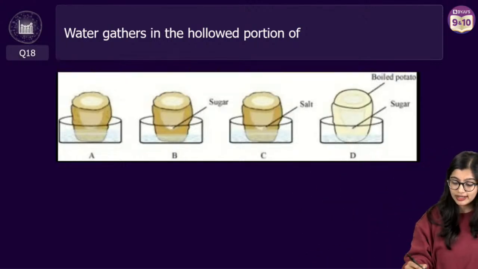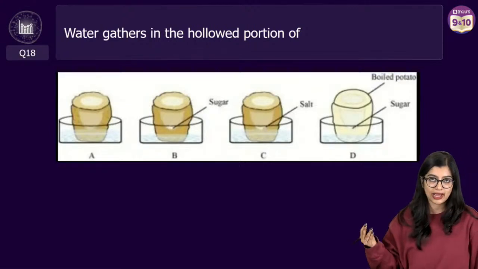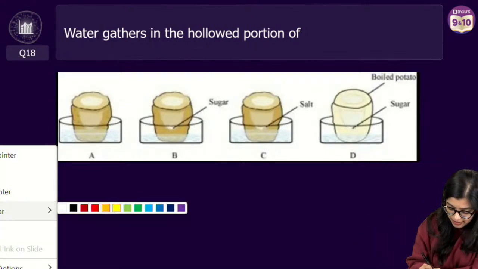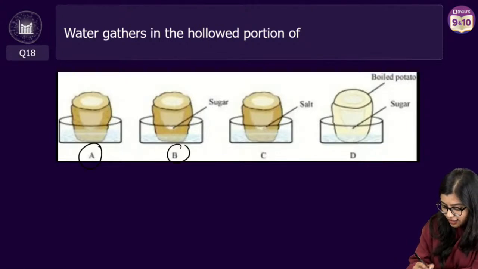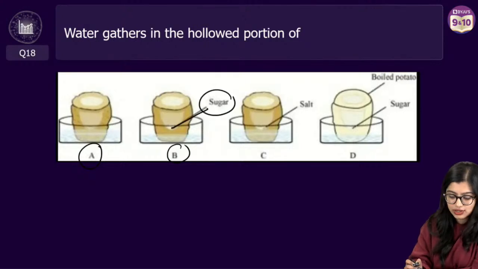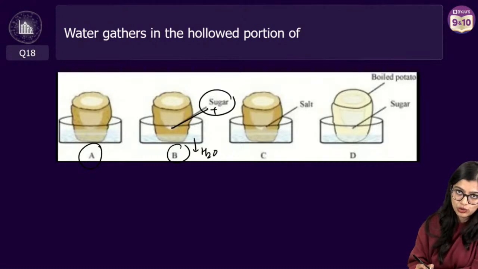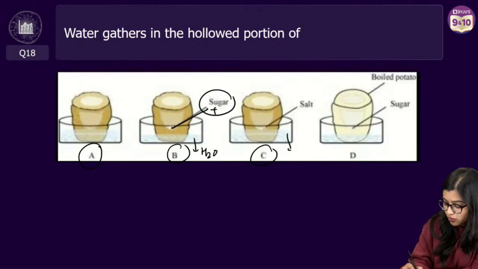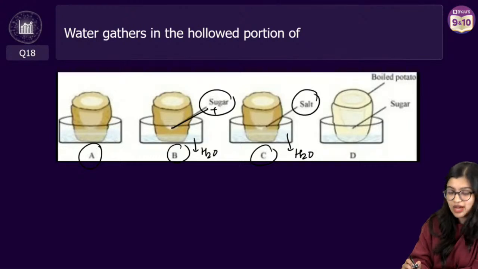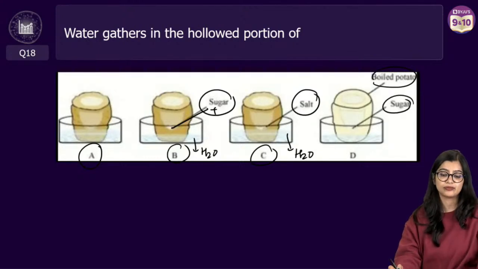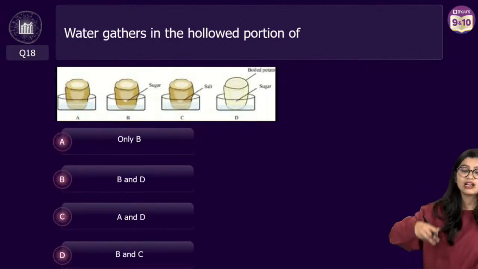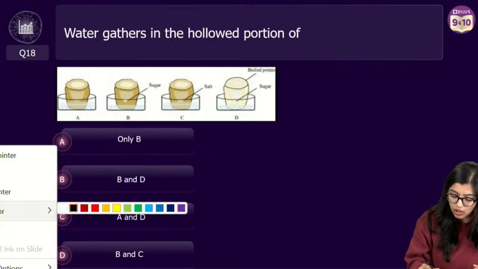Moving on, water gathers in the hollow portion of where? You have option A here which has only water. Option B here wherein inside we see that there is sugar solution. Alright. So outside you have water, inside you have sugar solution. Now in C, outside you have water, inside you have salt solution. Then of course, as we all know, you have boiled potato and inside you have sugar solution. Now, where will water gather? That means they're saying in the hollow portion.